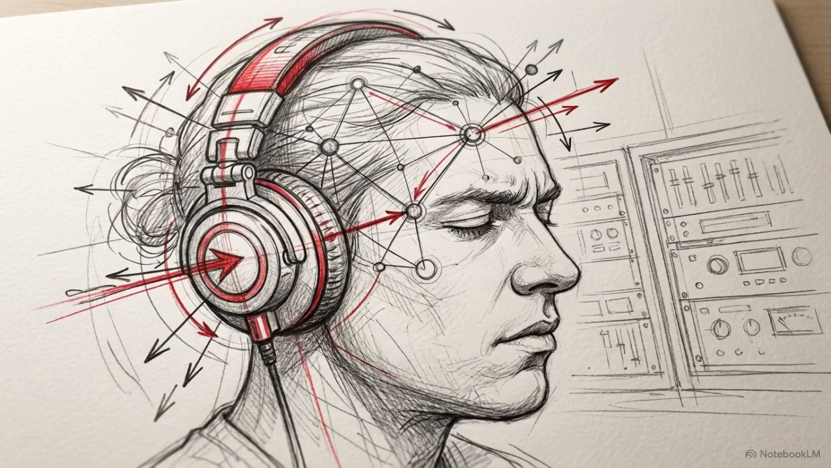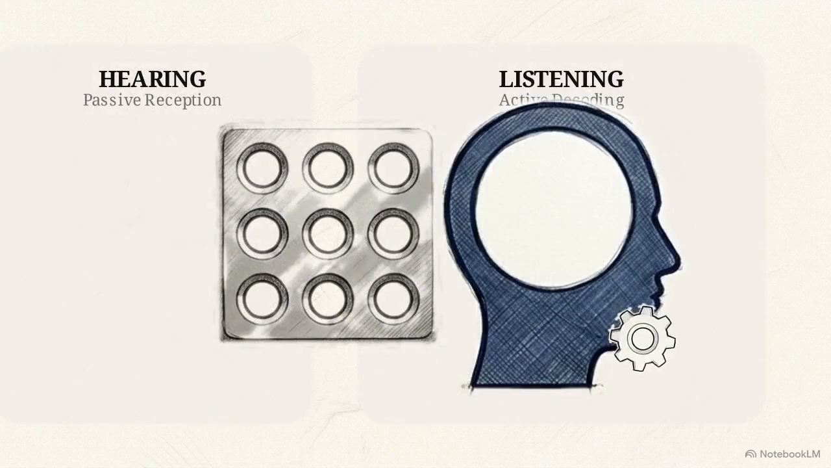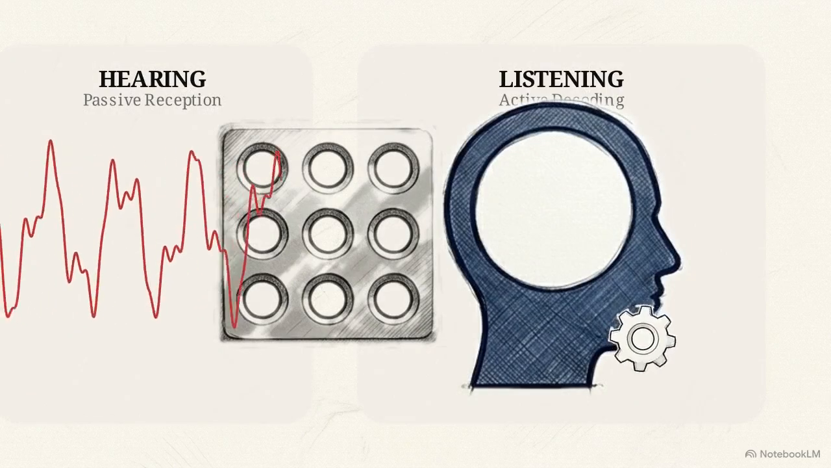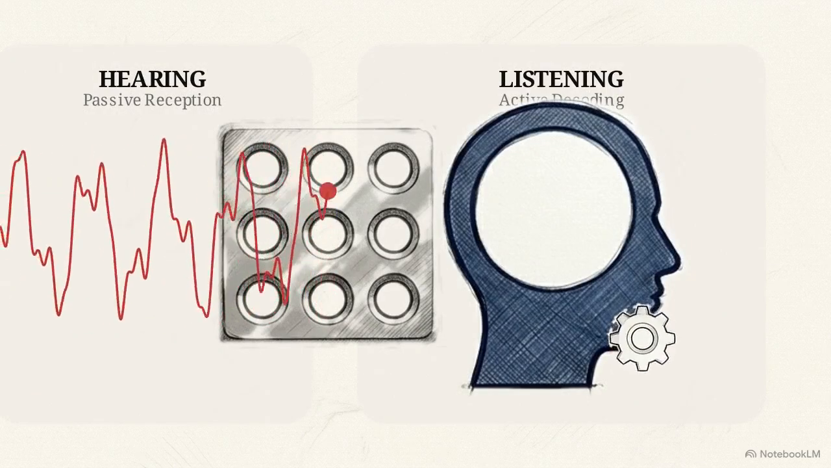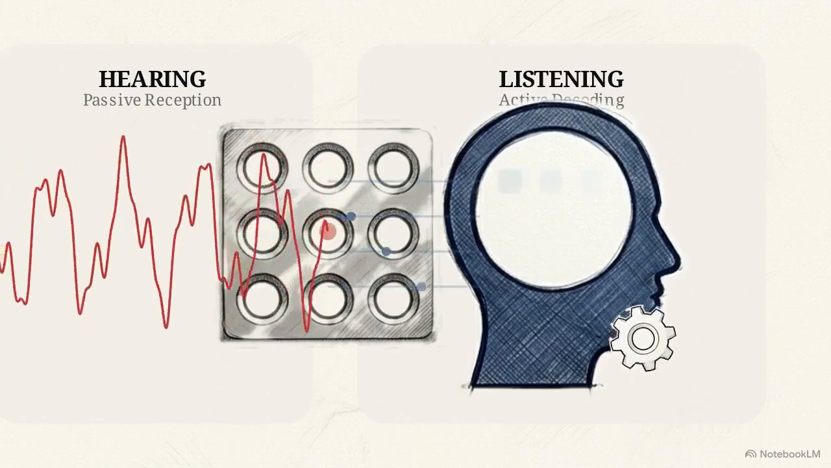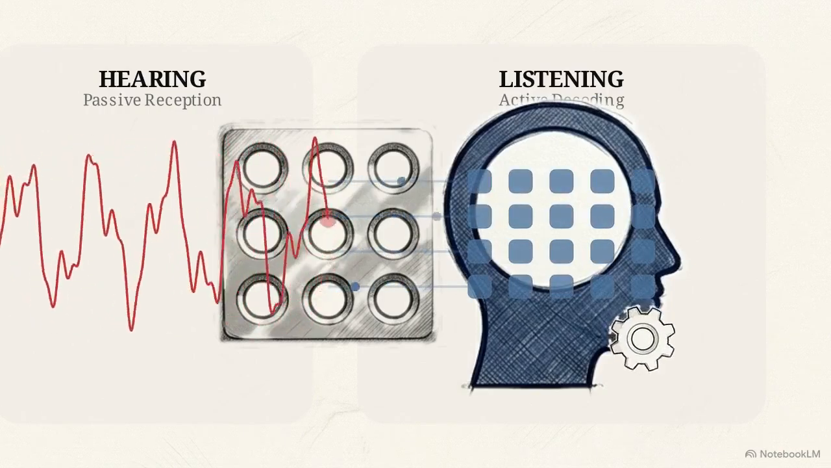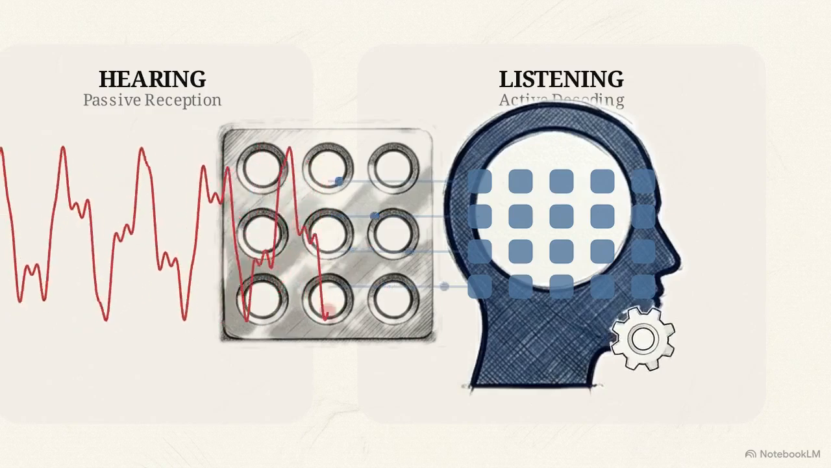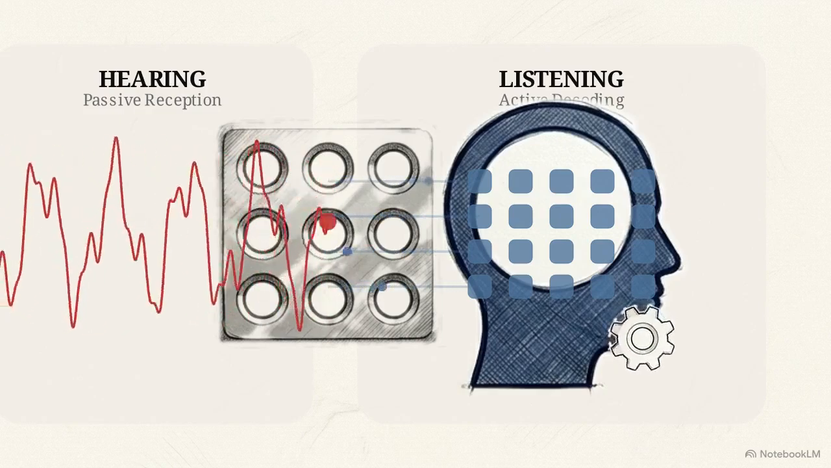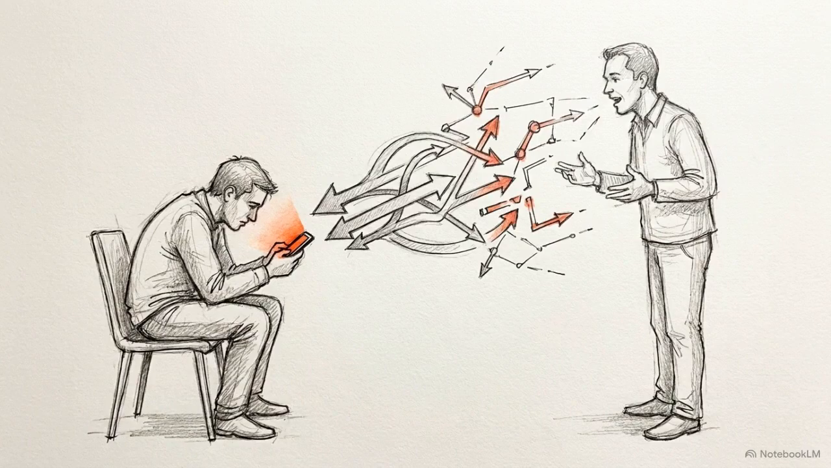Let's isolate the receiver endpoint and analyze how auditory information is processed. Hearing is a passive physiological process, the raw input of sound waves being converted into neural signals. Listening is the active cognitive counterpart, filtering and organizing that raw input into a structured data matrix. This process operates at 5 levels.